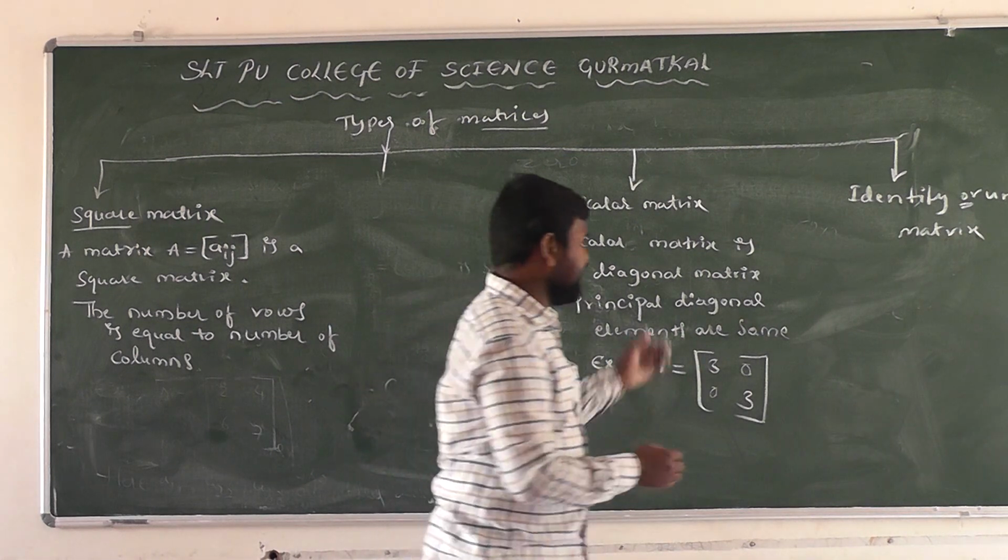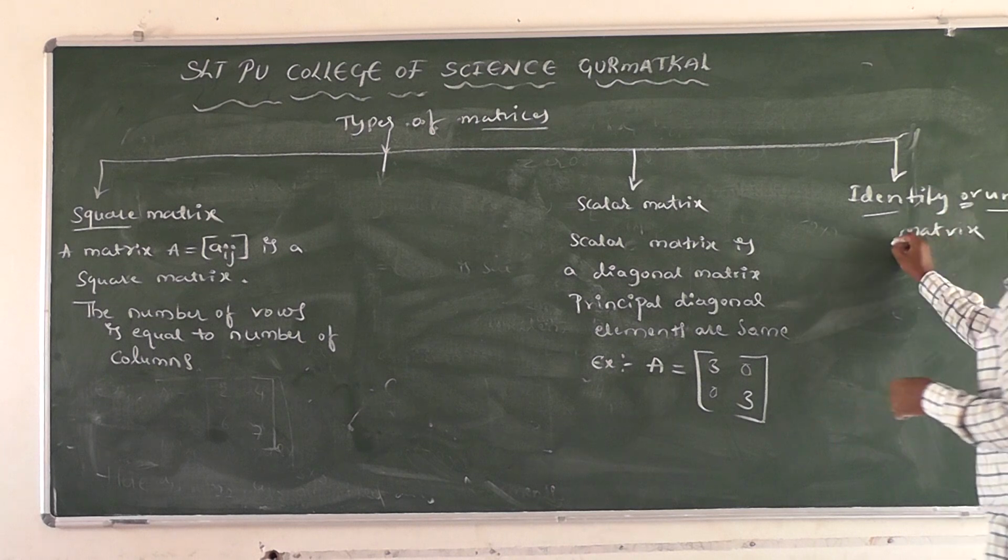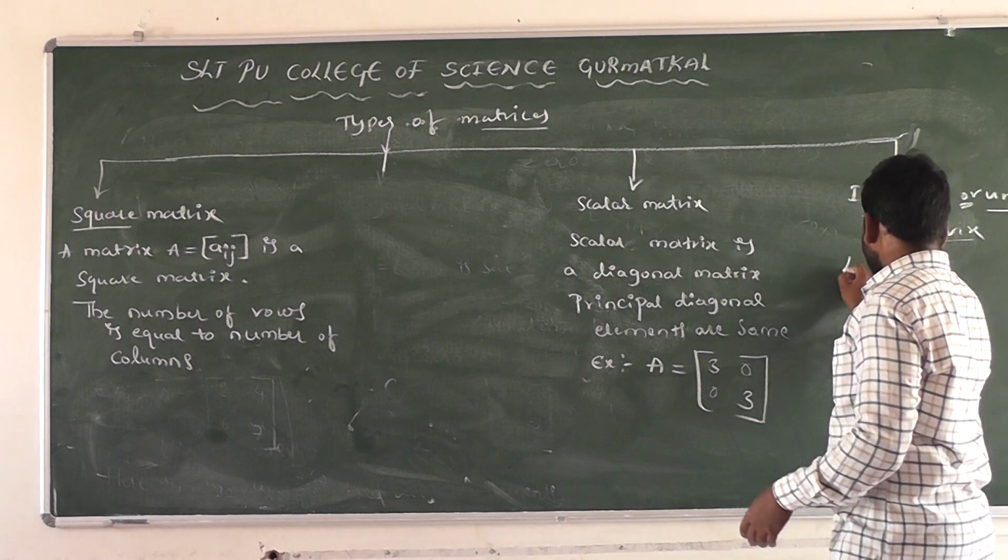And identity matrix. What does identity matrix mean?